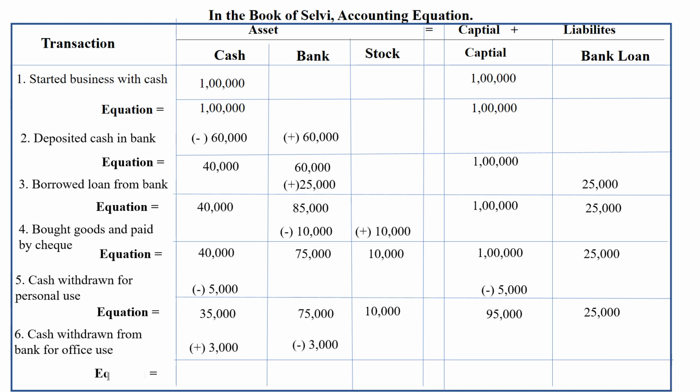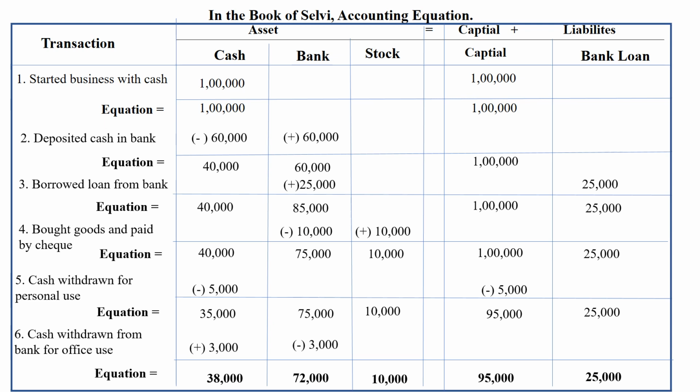So the equation, the last equation: 35,000 minus 3,000 plus 3,000, 38,000. 75,000 minus 3,000, 72,000. And bring the stock amount as it is, 10,000. Capital 95,000 and the bank loan 25,000. So now just add both sides. It will go together. Okay, it will equalize. ரெண்டு பக்கமும் சமமா இருக்கும்.